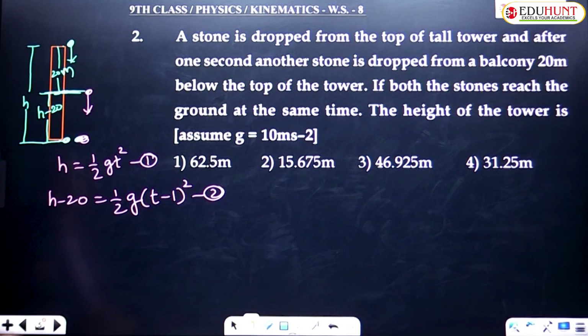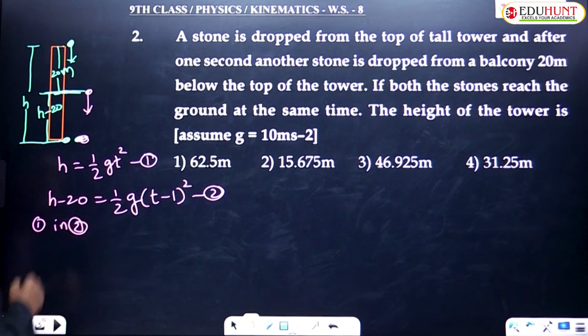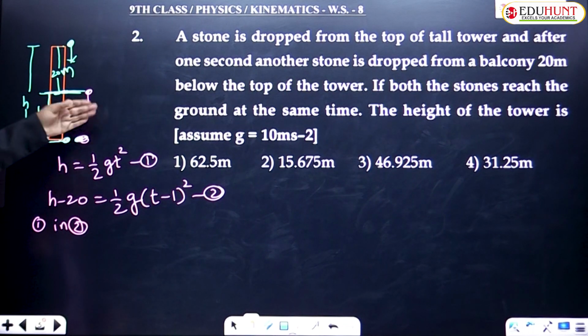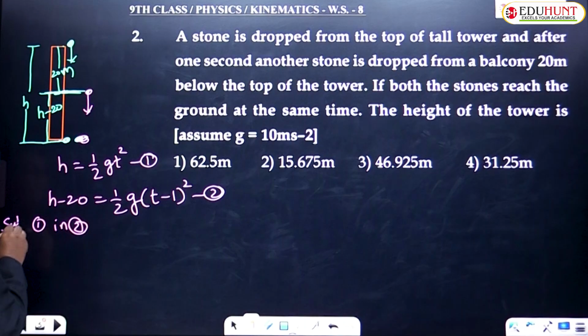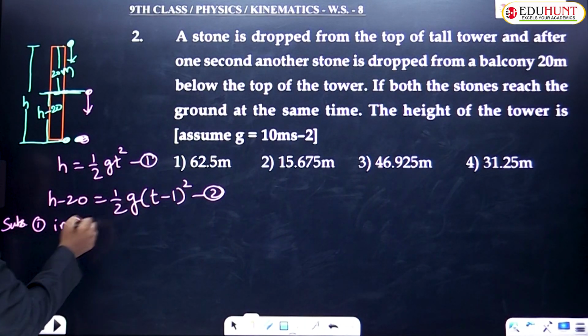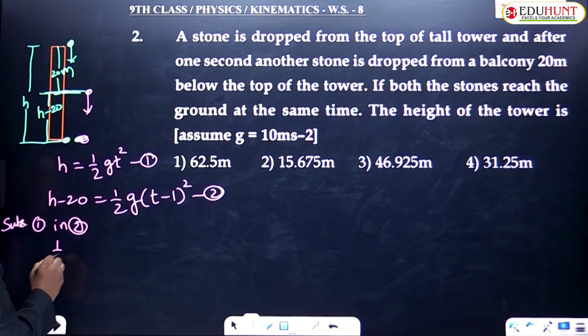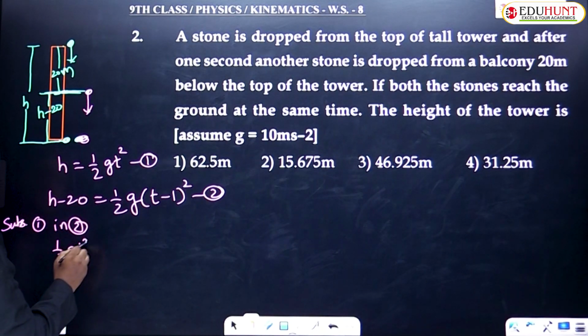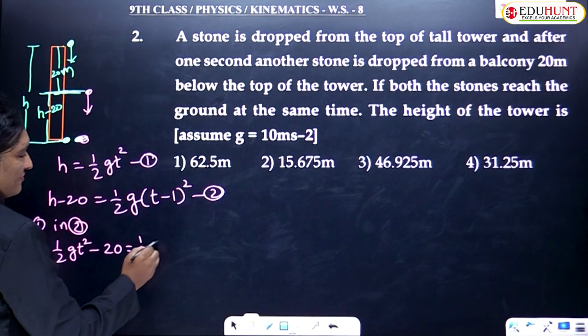Just simplify and solve. Children, substituting the first equation in the second equation. So h value, whatever is there, just replace it in the second equation. So substituting equation 1 in equation 2. Instead of h, what can I replace? Half gt square, okay, minus 20 equals half g